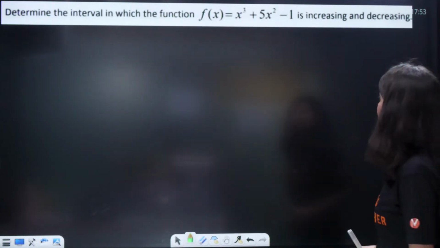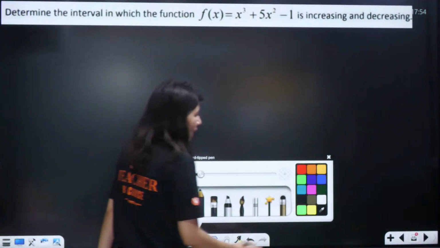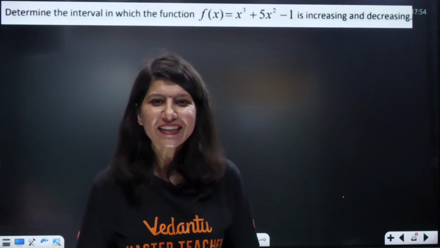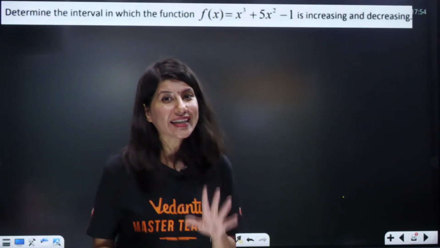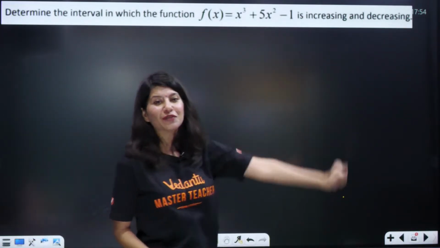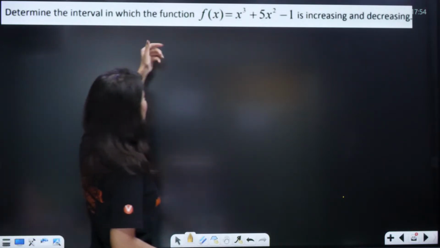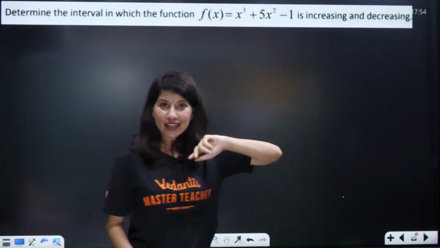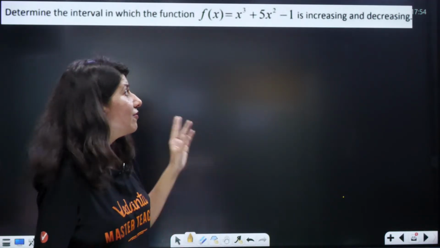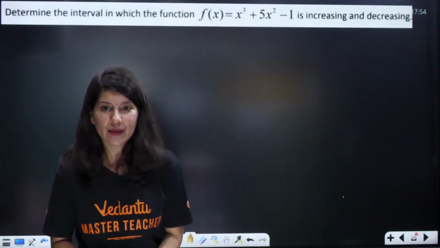Perfecto. And now that we are done with inverse trigonometric functions, I have seen in the comment section you guys were writing that ma'am, you have taken continuity and differentiability. Why did you not take any question from application of derivatives? So here I am with an application of derivatives question. The question says determine the interval in which this function is increasing and decreasing. So basically this question is asking you two different things. When the function is increasing, first part. When the function is decreasing, second part.